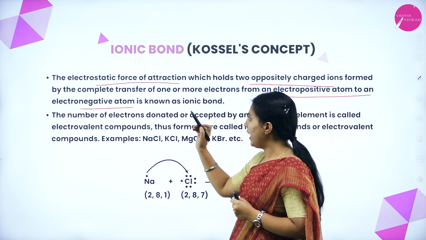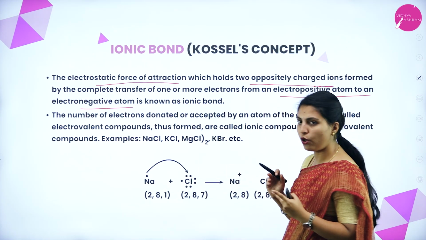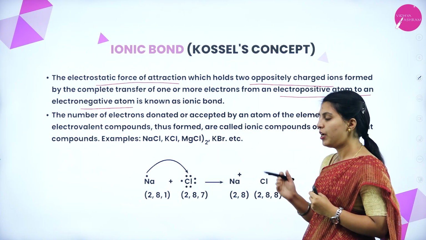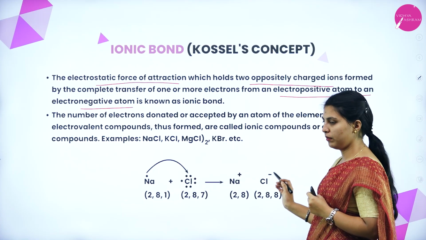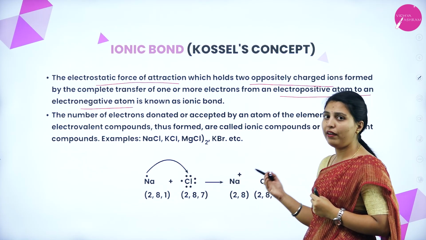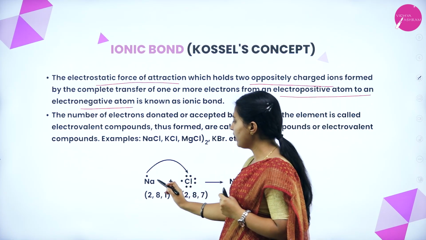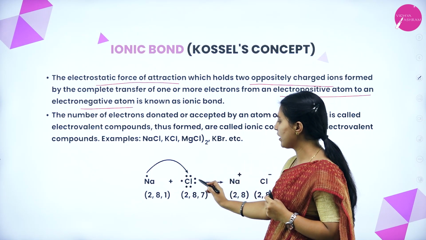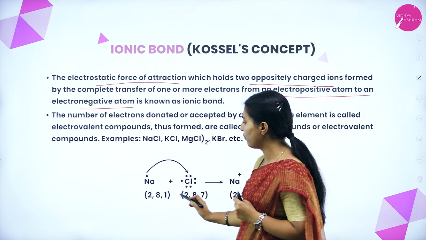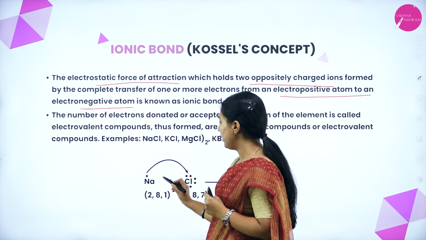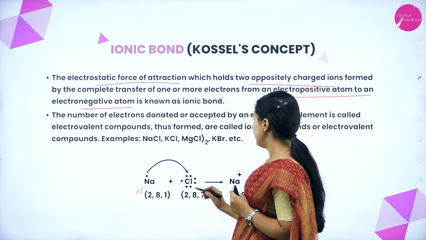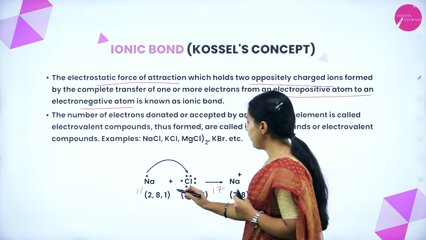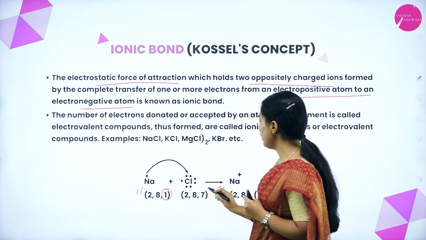See, to understand the electrostatic force of attraction which holds two oppositely charged ions: this electrostatic force of attraction will be there between two charges, plus and minus, meaning a cation and an anion are formed. How will it form a cation and an anion? See here, this is sodium, it has one valence electron, and this is chlorine. The outermost valence electrons are 7. Here the electronic configuration of sodium is 2, 8, 1, its atomic number being 11, and chlorine's is 17. The valence electron is 1 here and 7 there.